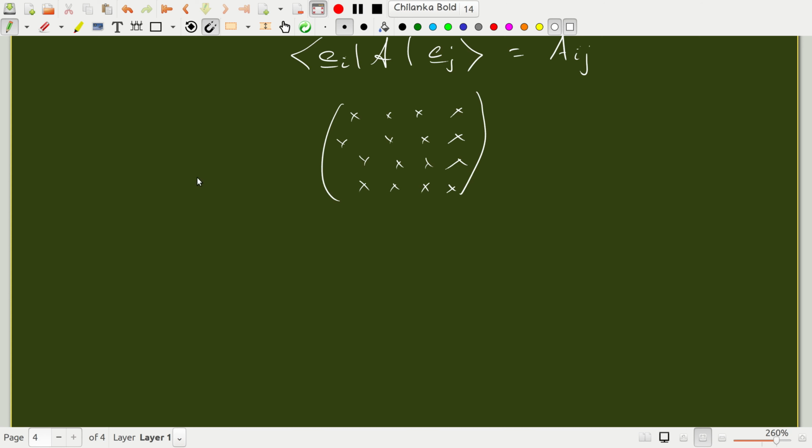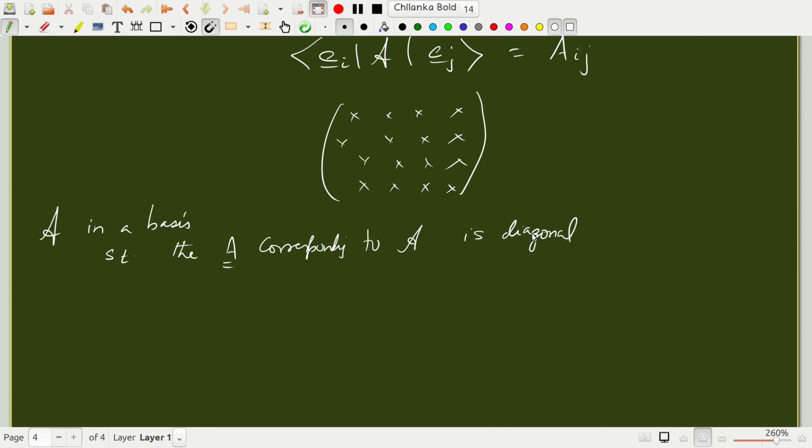Now you can ask the following question: suppose I want to express this operator A in a basis such that the matrix corresponding to the operator A is diagonal. Just as a matter of notation, I am representing the operator in this script A form, and the matrix that corresponds to that operator with an underscore.